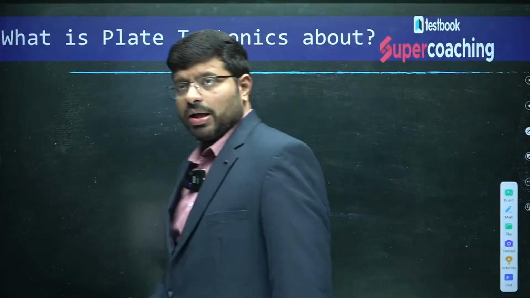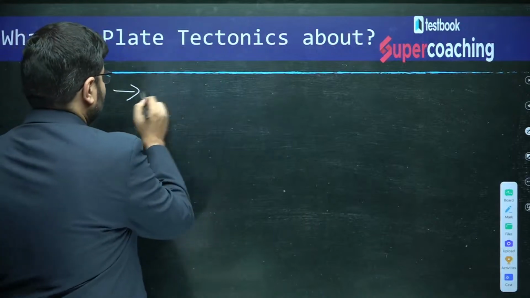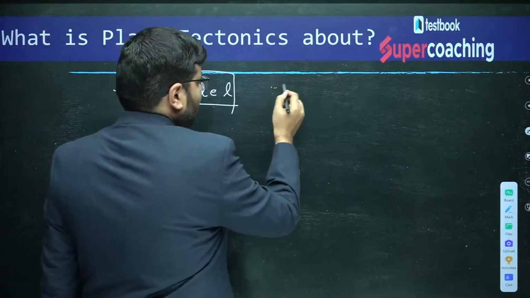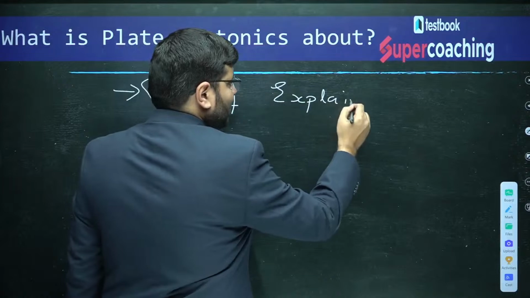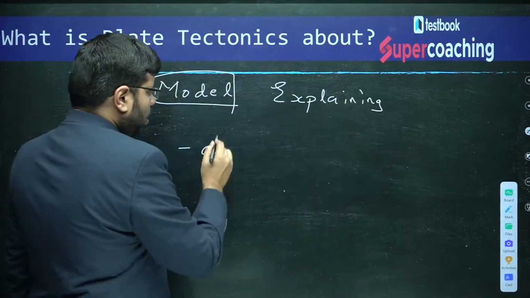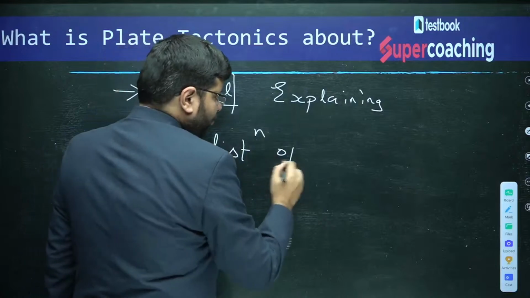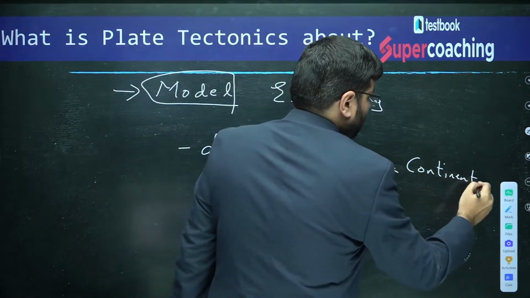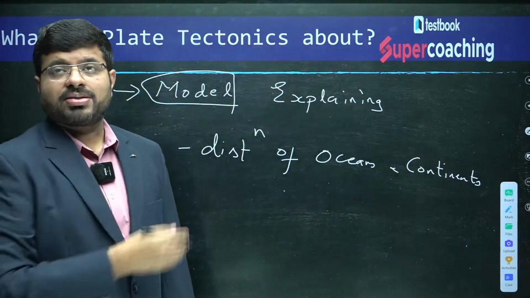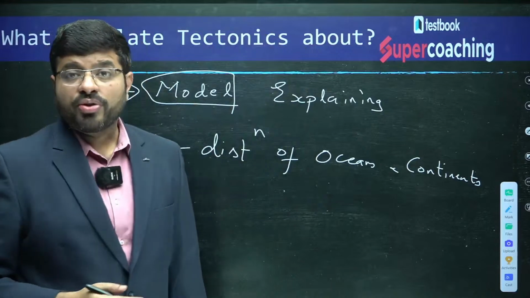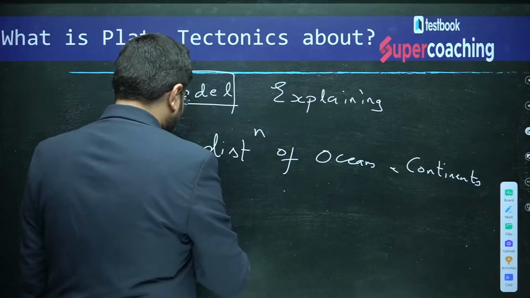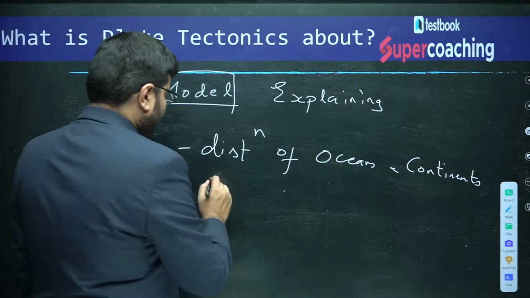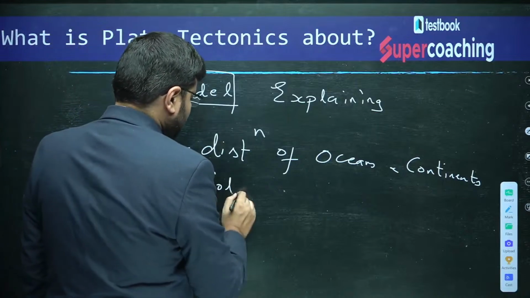So, it is a paradigmatic model. So, what is that? It is a model, a paradigmatic model, which explains the first one, the distributions of oceans and continents. So, how do you introduce plate tectonics? It is a model explaining the distributions of oceans and continents. It is a model explaining about the formations of fold mountains.